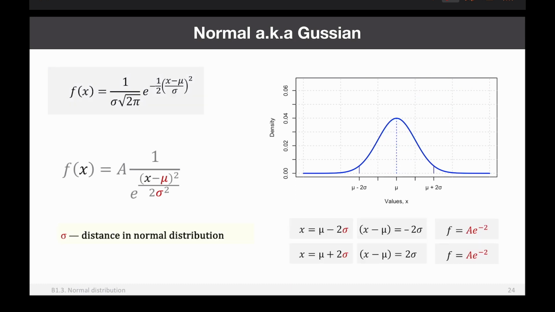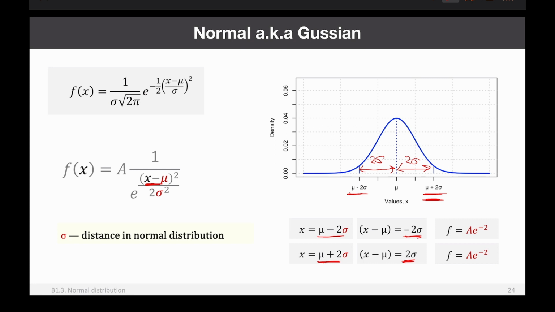Okay. Now, if you take 2 sigma, you can see that now I have mu minus 2 sigma and mu plus 2 sigma, so the interval is twice larger. But what happens with the densities? This is mu minus 2 sigma. We compute this distance, x minus mu. It will be minus 2 sigma, and if you square it, it will be 4 sigma squared. If you take mu plus 2 sigma, this one, then it will be the same. The distance is simply 2 sigma, and this distance is also 2 sigma. If you square this distance, it will also be 4 sigma squared.